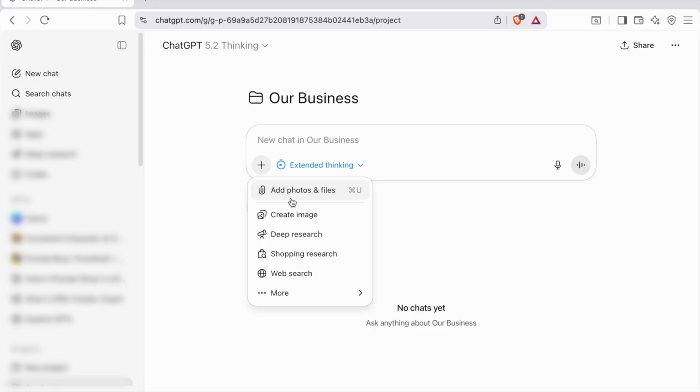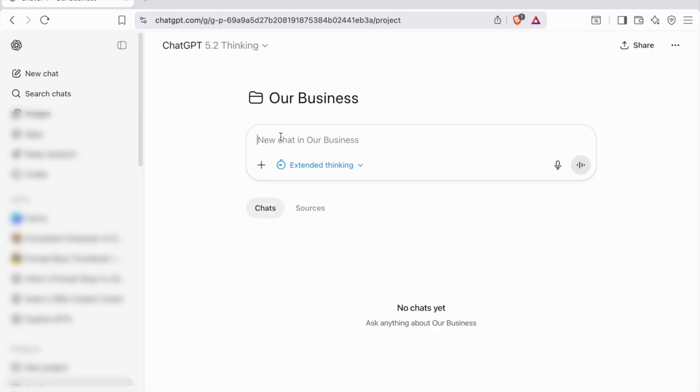Let's say you don't want to keep typing certain information over and over again. Just upload documents about your businesses, and as ChatGPT or Claude or Gemini or Perplexity, whichever large language model you choose, as it helps you build your business documents, you can come back and attach those to your project.